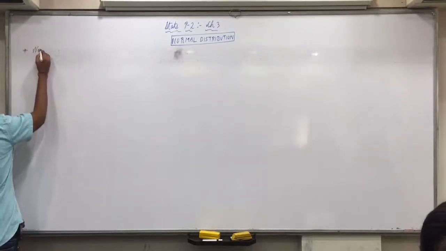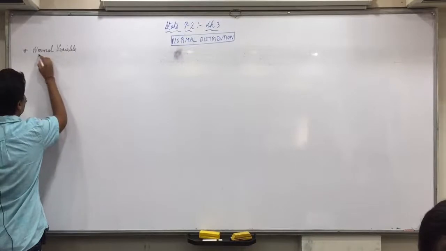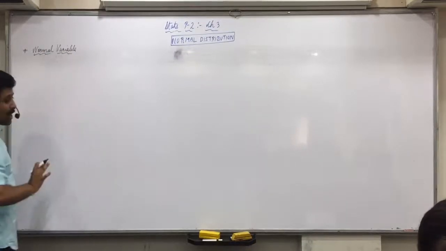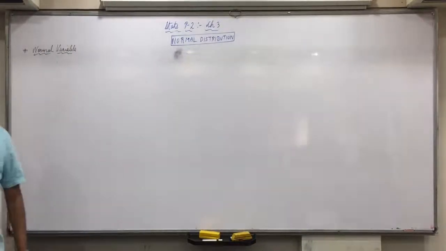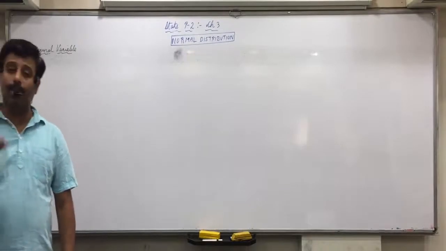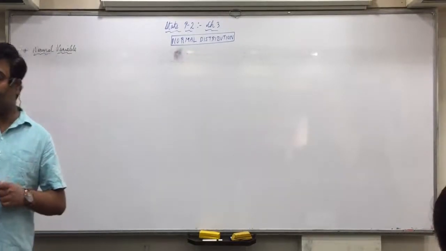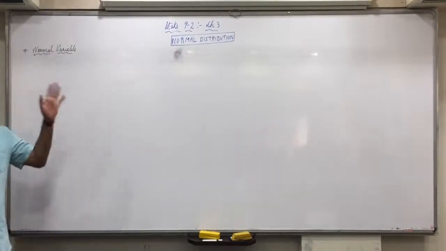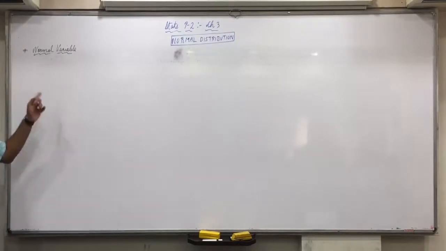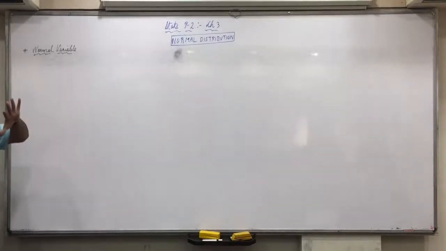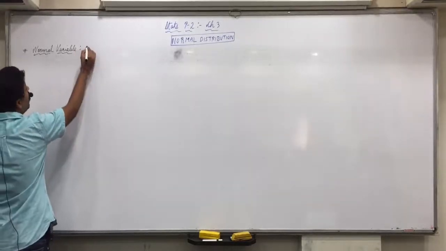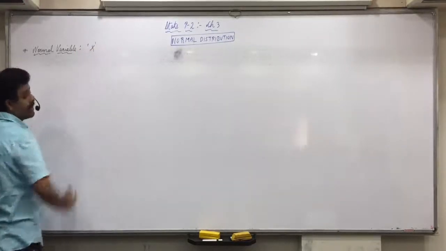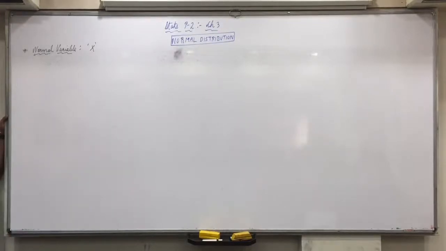See here, normal random variable is a big word, so I'll always be using, and in your textbook also they'll always be using, the term normal variable. Like the random variable we studied in the last chapter can be discrete or continuous, a continuous random variable is called a normal variable. Normal variable is always denoted as x, and the value of x can be any.